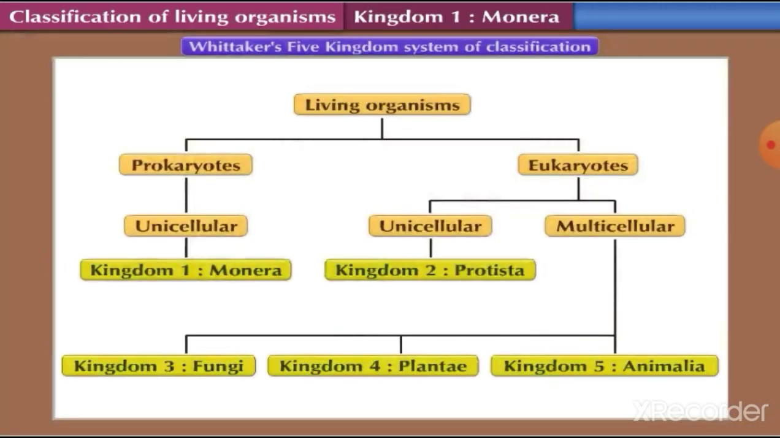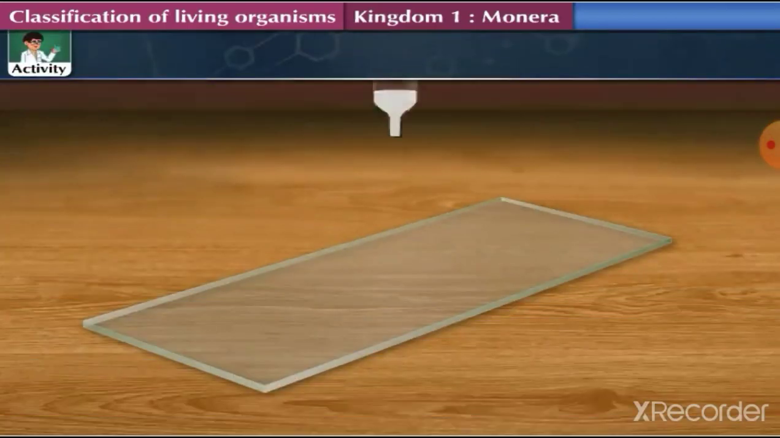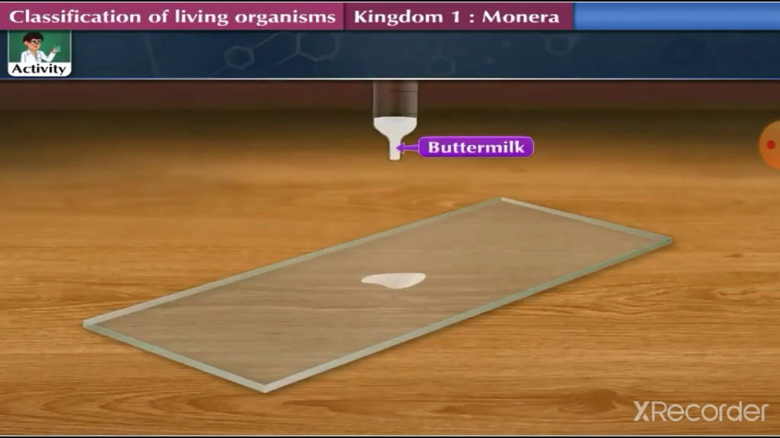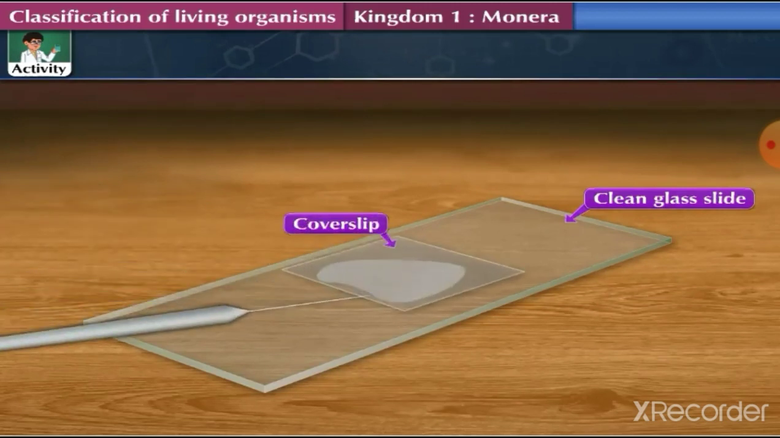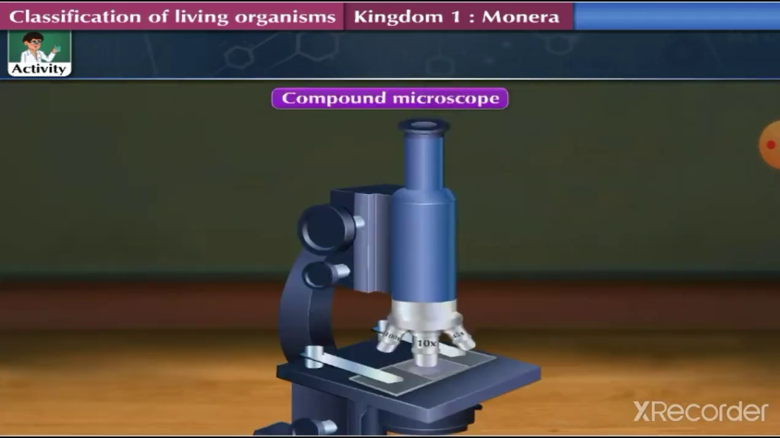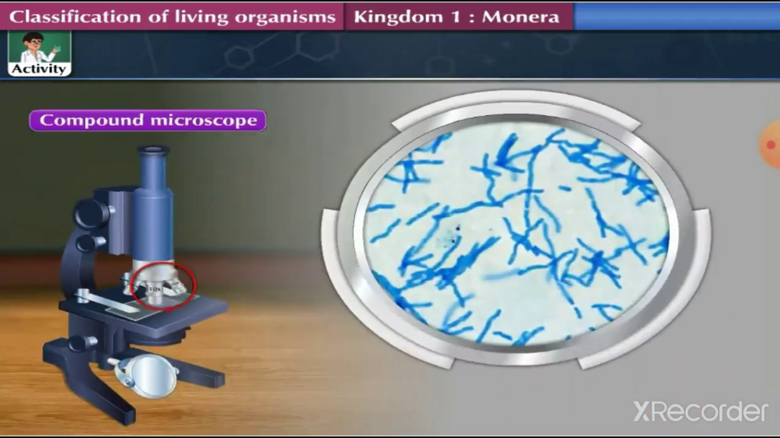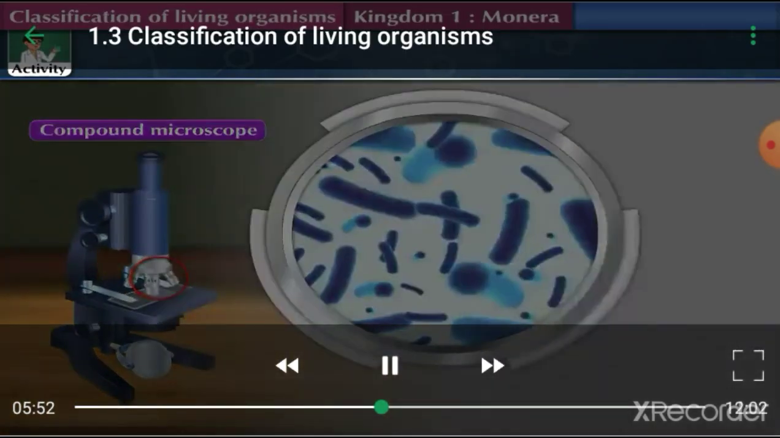Let us study about Kingdom Monera with the help of a small activity. Activity: take a small drop of curd or buttermilk on a clean glass slide. Add 1 drop of water on it to dilute. Now, carefully put a clean cover slip on the slide with the help of a mounting needle. Observe this prepared slide first under low power and then under high power of a compound microscope.